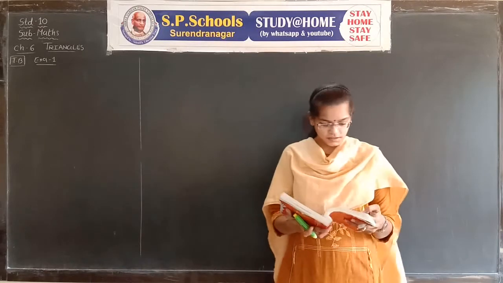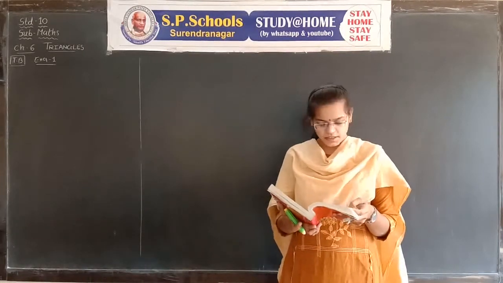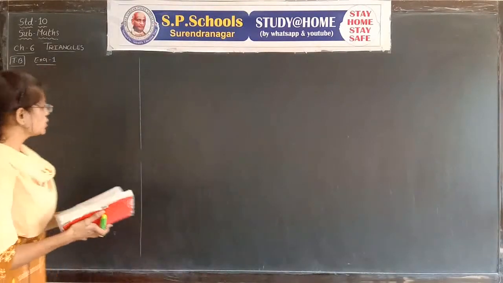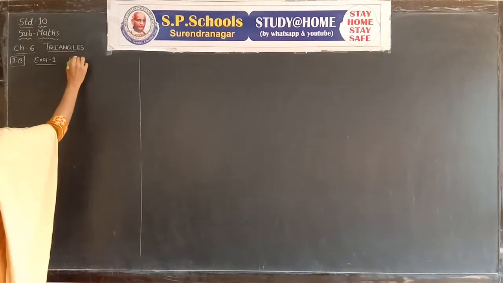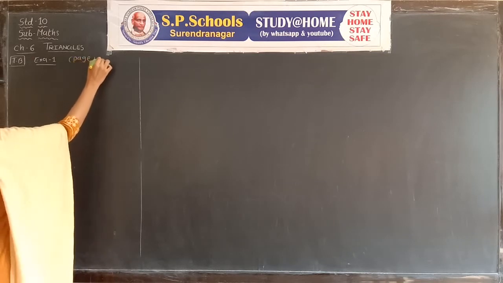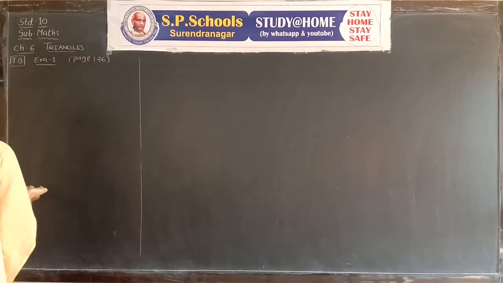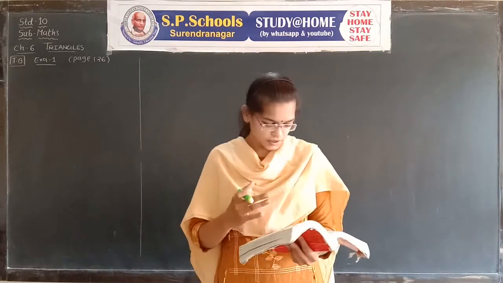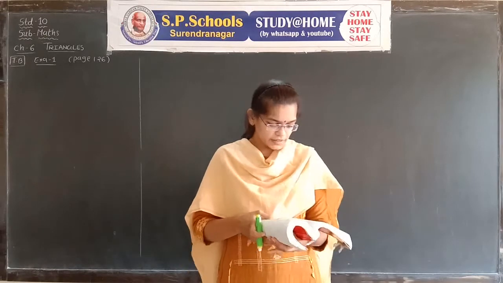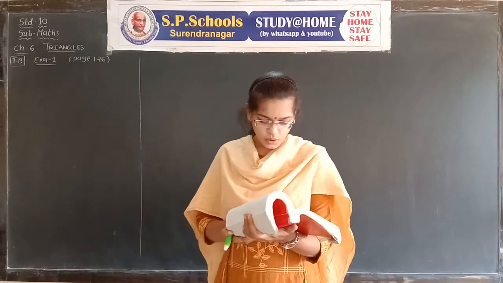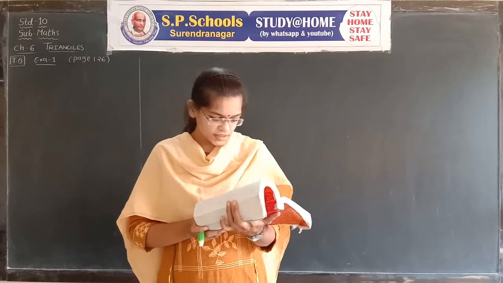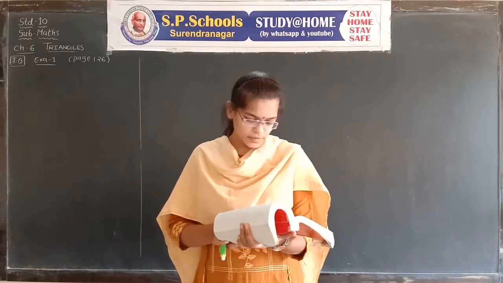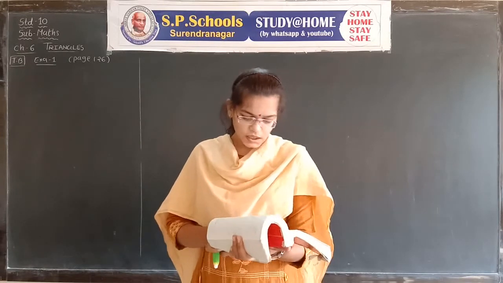Let's see another example. First example, not another example. Example 1 in your textbook, page number 126. See the question first. Whenever you see your e-learning session, take your textbook with yourself. If a line intersects sides AB and AC of triangle ABC at D and E respectively and is parallel to BC, prove that AD upon AB is equal to AE upon AC.